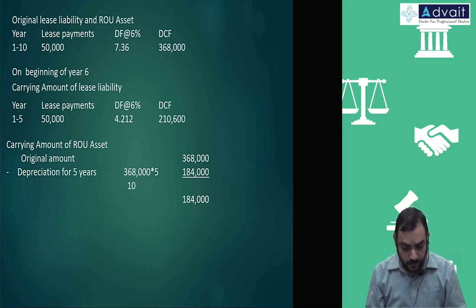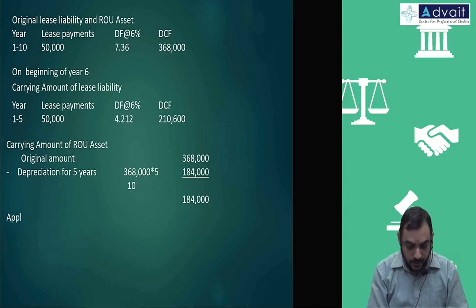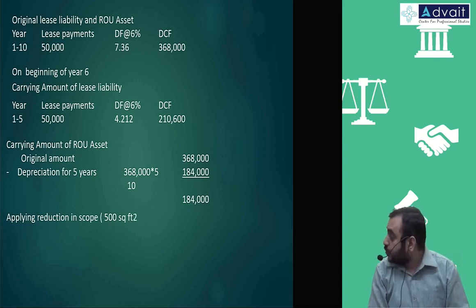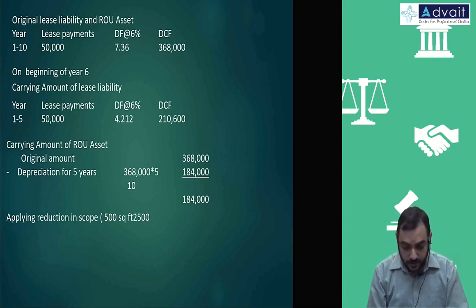Therefore, applying reduction in scope, that is 5,000 square feet to 2,500 square feet, that is basically 50%.